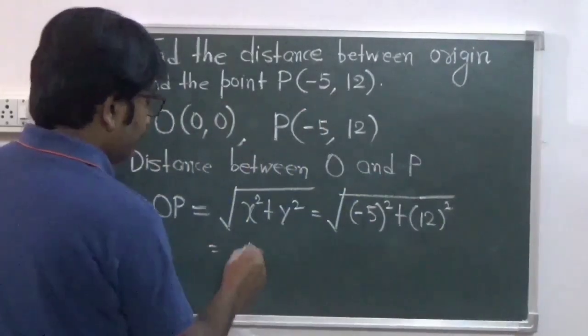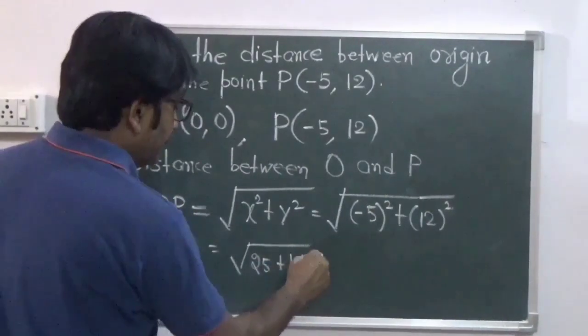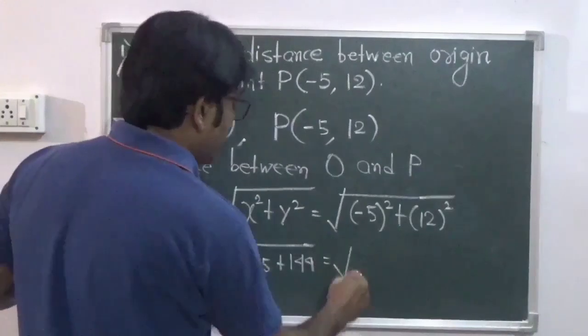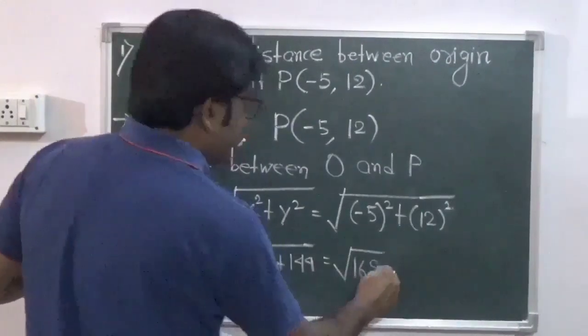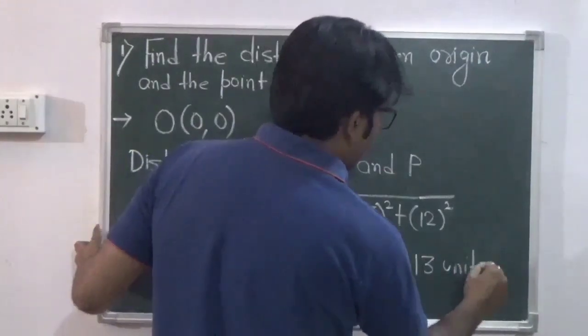This is 25 plus 144, so it comes to root over 169, and that is equal to 13 units.